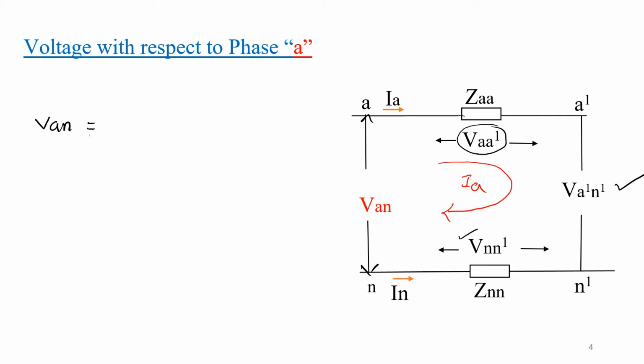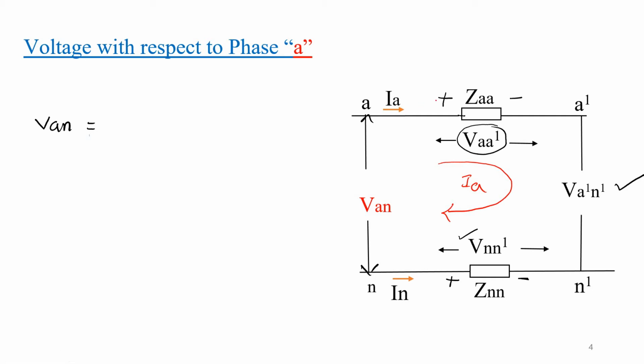So let us mark the polarities here. So this is positive and the negative. I am marking the polarities with respect to this current direction. Look at here, because of this neutral current, already we have polarities for this impedance, plus and minus. Now for the remaining two, we will assume according to the current A direction.